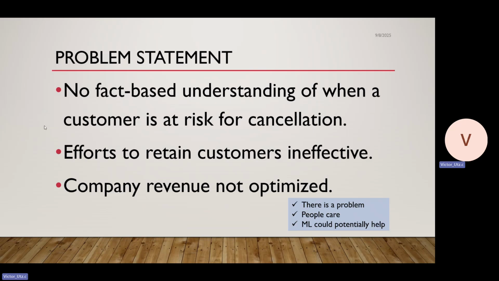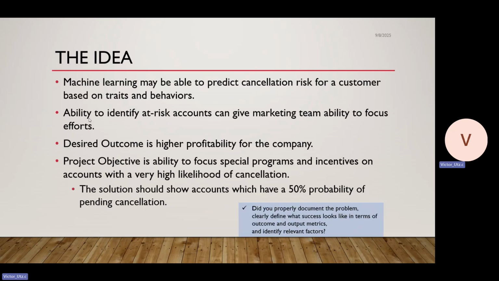Therefore, our problem statement is that we need a fact-based understanding of when a customer is actually at risk. Are we simply preaching to the choir when we talk about the benefits? Are we adding additional marketing? Are we simply talking to the customers who are already planning on staying? Or is there a way to change some minds and get people to stick around? If we can't do that, then we continue to have lost revenue based on the account churn. So we want to be able to optimize that. So there is a problem. People definitely care, and potentially machine learning could help.